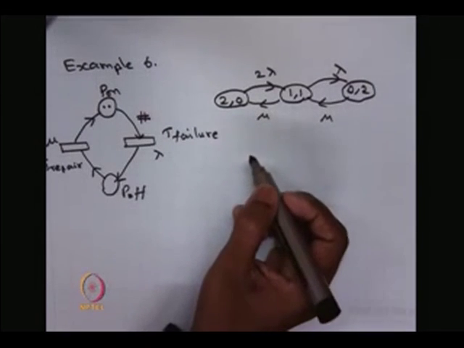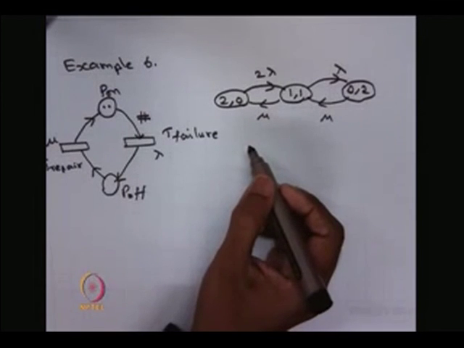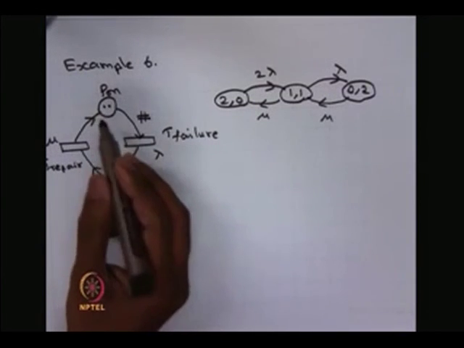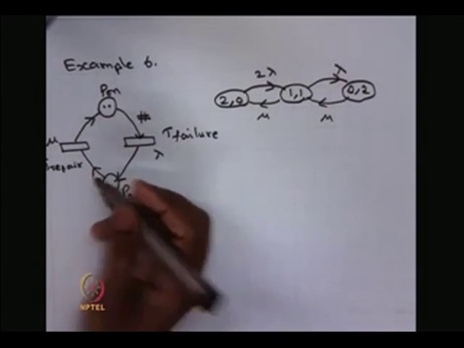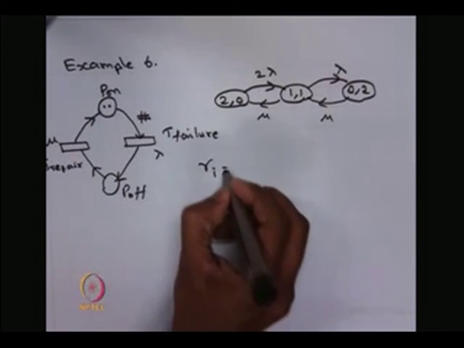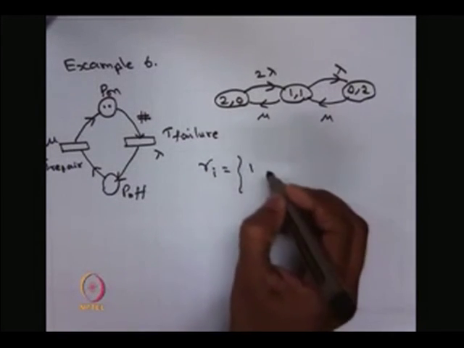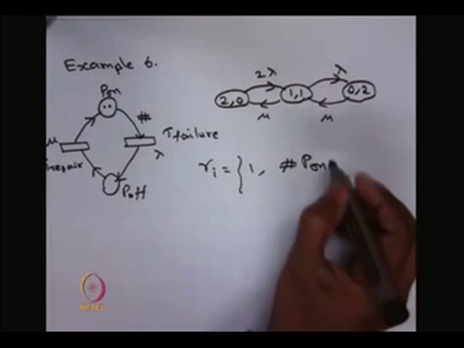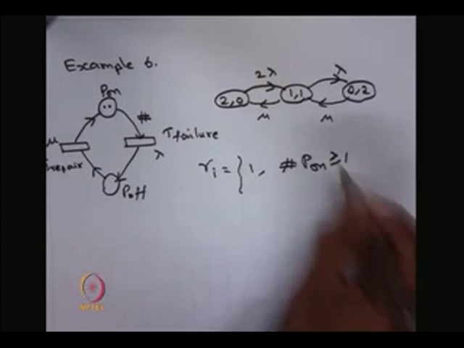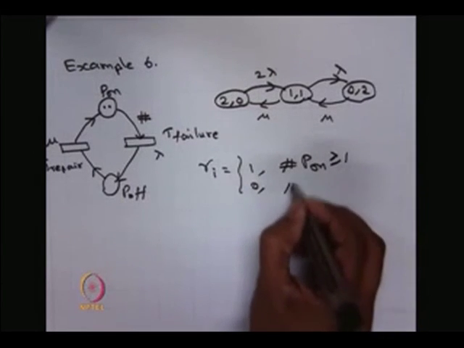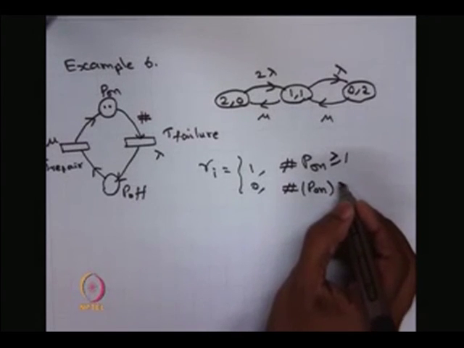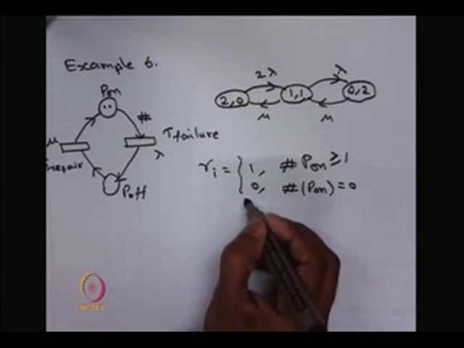Suppose my interest is to find out the availability. Whenever 2 tokens or 1 token are in the place P on, that means the system is available. So, we assign the reward rate Ri equal to 1 if the number of tokens in the place P on is greater than or equal to 1, and Ri equal to 0 if the number of tokens in the place P on is 0.